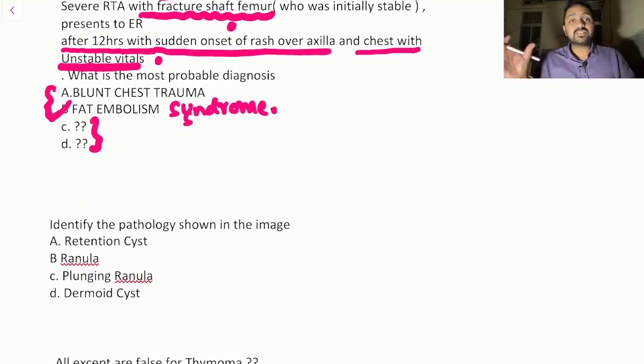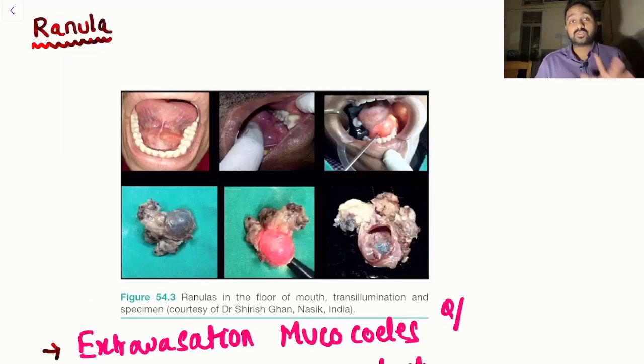Now we have another question which was to identify the pathology shown in the image. The options were retention cyst, ranula, plunging ranula and dermoid cyst. So let's look at what exactly a ranula is like. This is what most of the students told us, a swelling somewhere over here. So this is exactly what a ranula looks like.